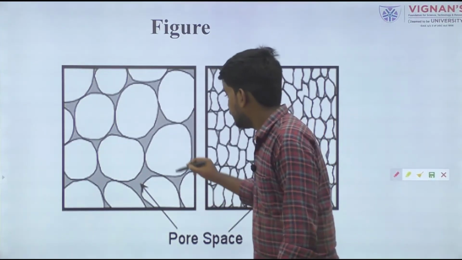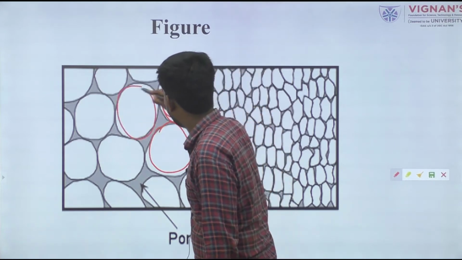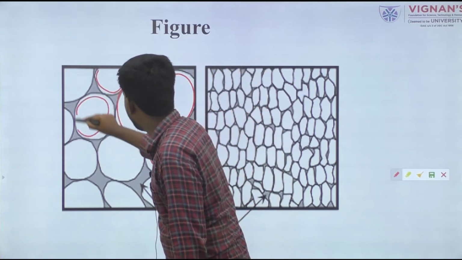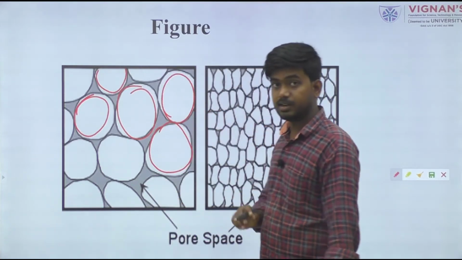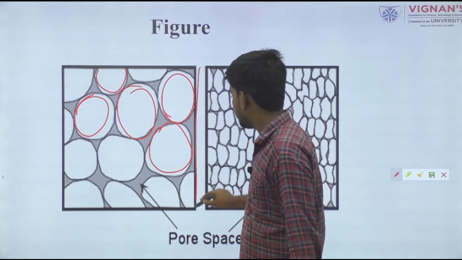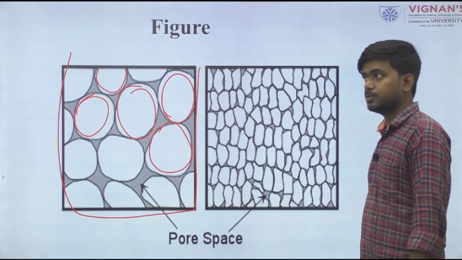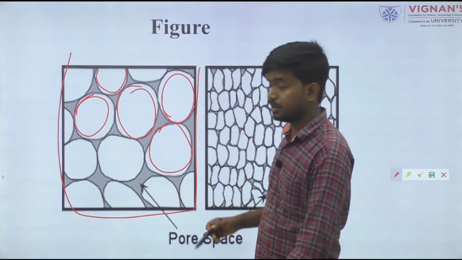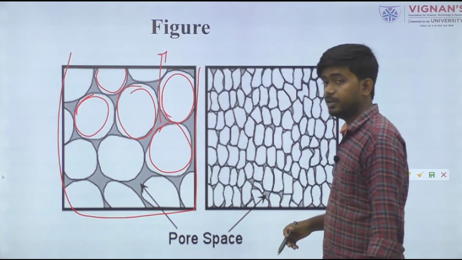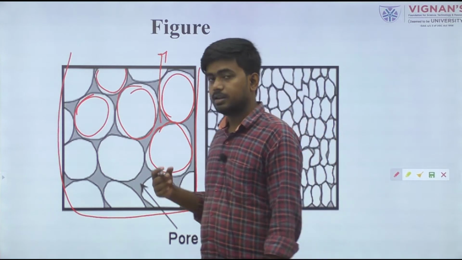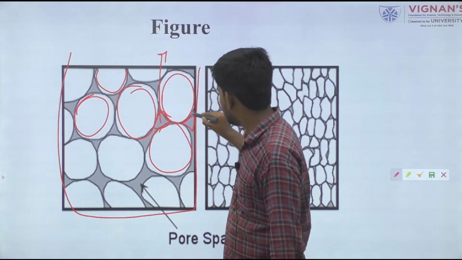So this is the figure of porosity. If we take a close image of various materials like fruits, vegetables or cereals, for example rice filled in a container, we can find open space there. You can see there is a space.